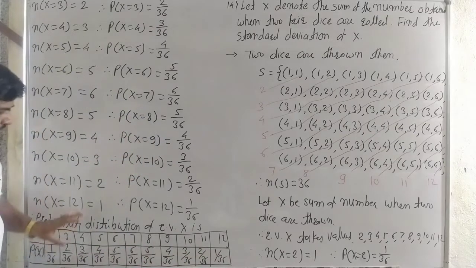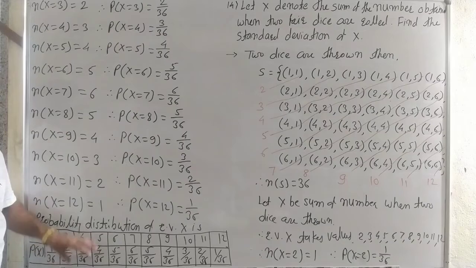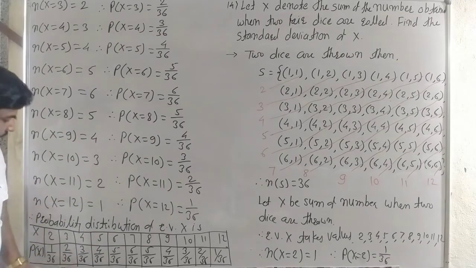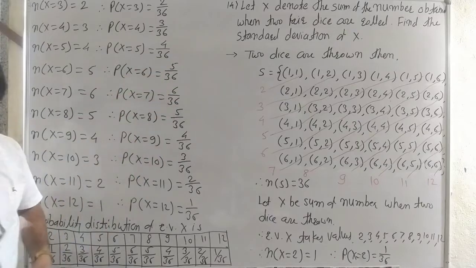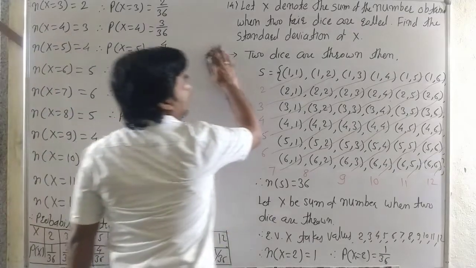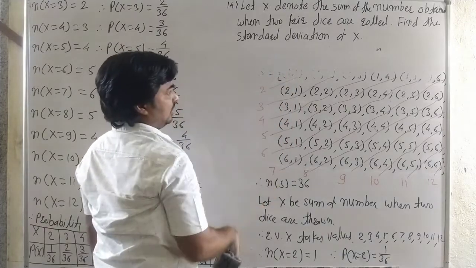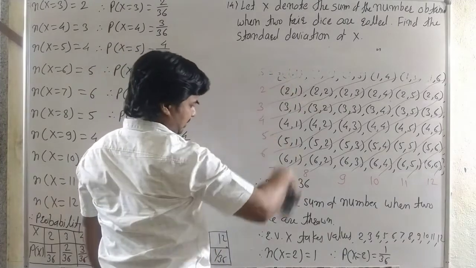Now from this probability distribution we first want to find the mean. To calculate the mean we erase this here. Here there are the possibilities.